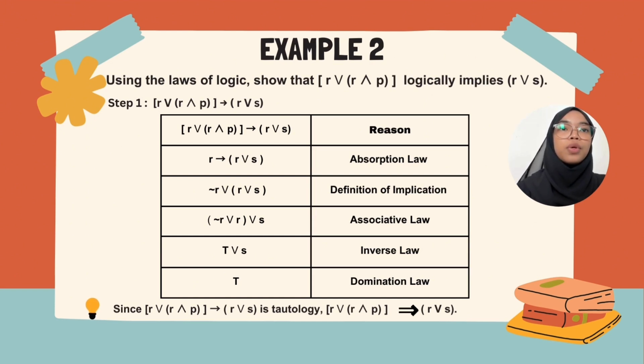Next, we use the associative law to regroup the statement. As a result, we will have (negation R or R) or S. Then, we use the inverse law for negation R or R to get tautology or S. Last step, we get tautology by using the domination law. For the conclusion, since R or (R and P) implies R or S is a tautology, R or (R and P) logically implies R or S.